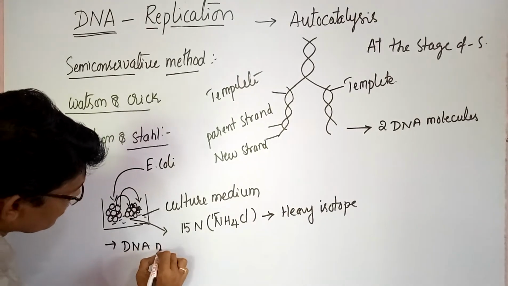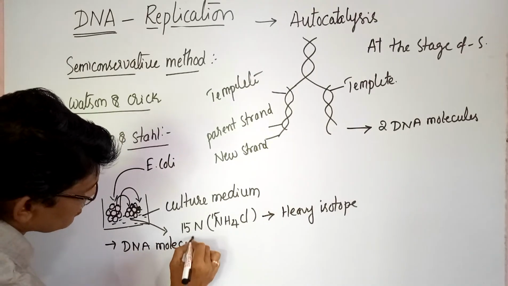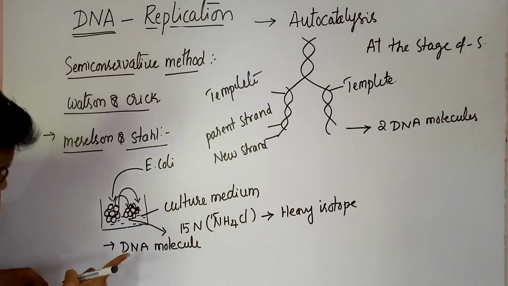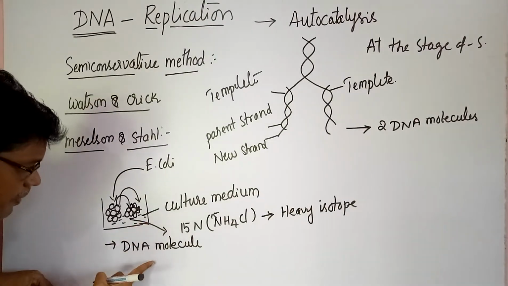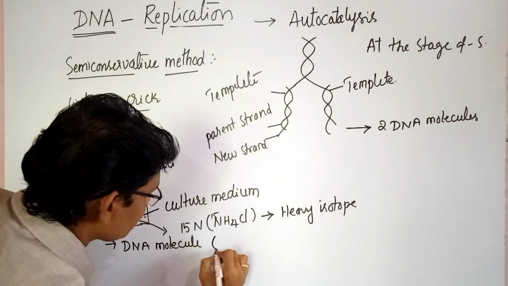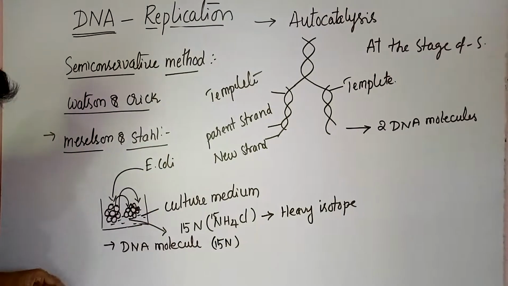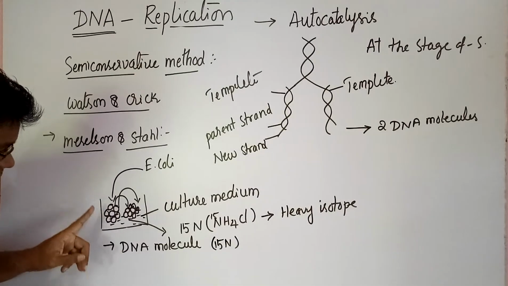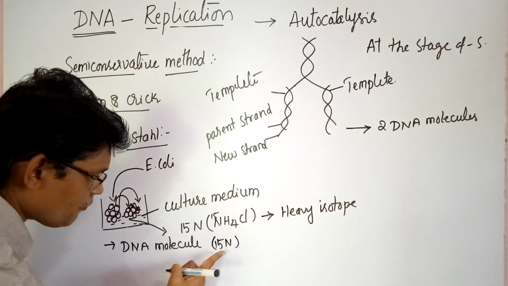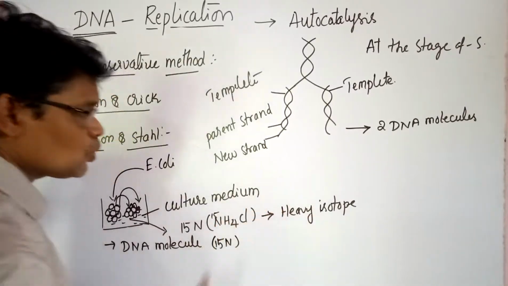Therefore, the DNA molecules are incorporated with 15N. All of these DNA molecules consist of 15N, the heavy isotope.